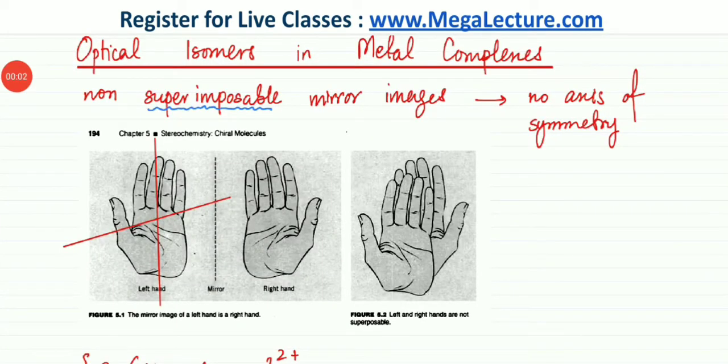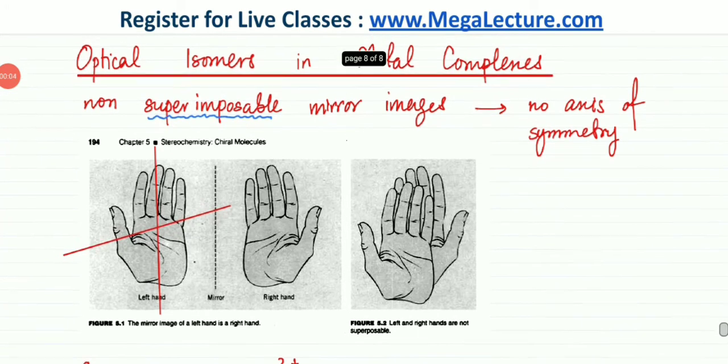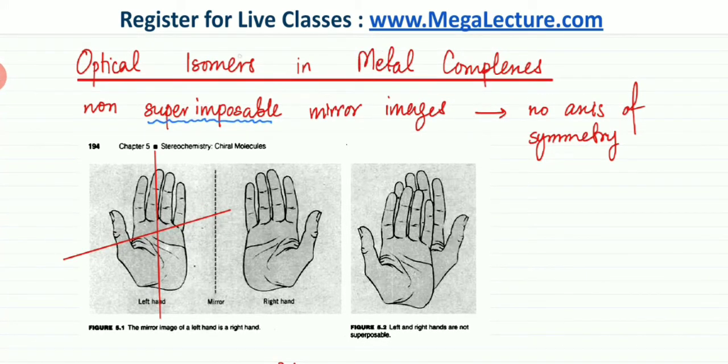We will now discuss optical isomers in metal complexes. When we are talking about optical isomers, we need to first define what they are. They are non-superimposable mirror images of each other. And the reason they are non-superimposable mirror images is that there is no axis of symmetry. The simple example that you have in front of you is your two hands.